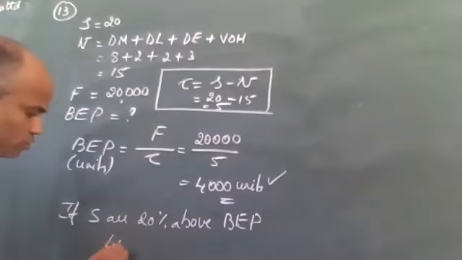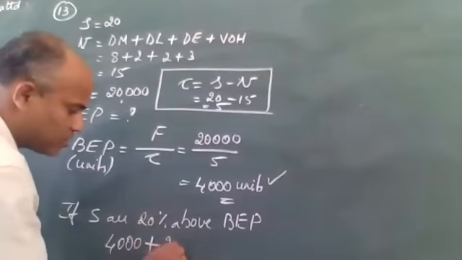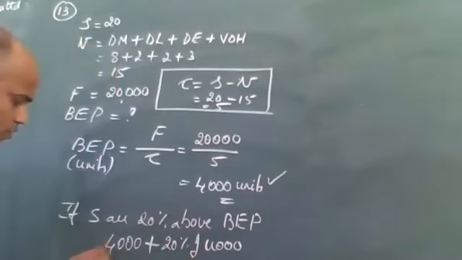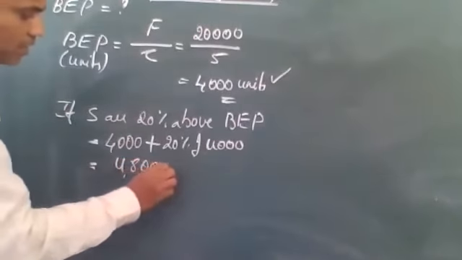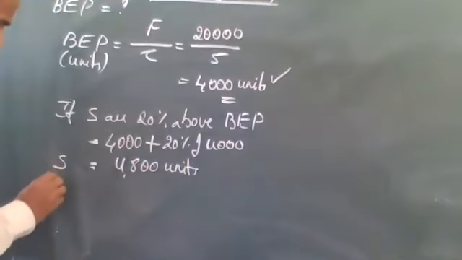So I want 4,000 units plus 20% above. 20% of 4,000 comes to 800. So 4,000 units plus 20% of 4,000 comes to 4,800 units. This is your sales units.